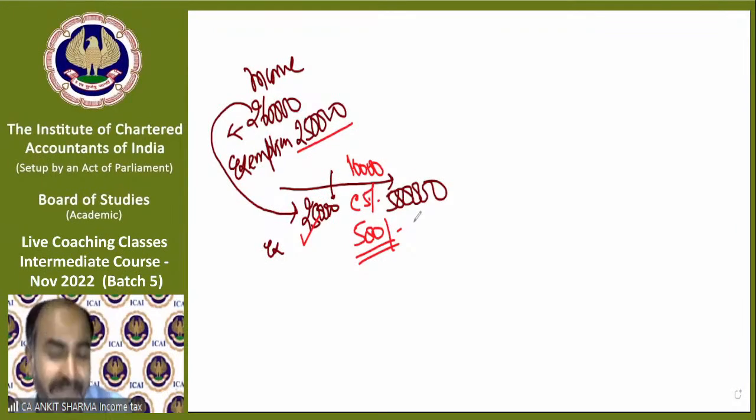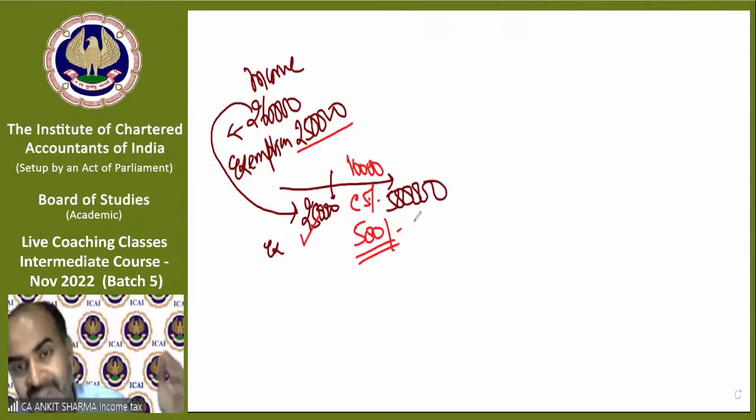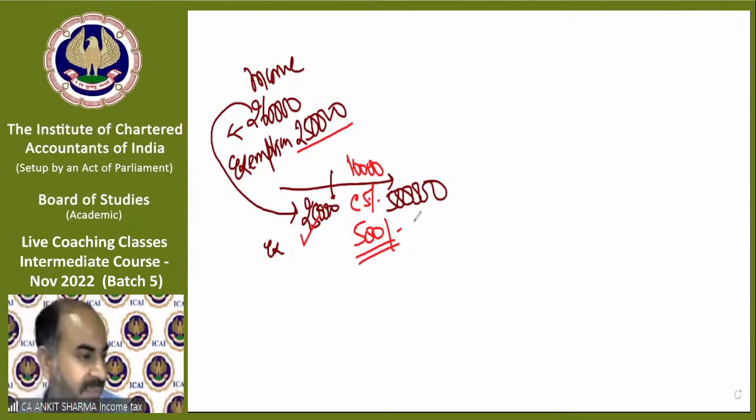So even on 31st March, or even on 1st April, if you are celebrating your 60th birthday, even in that case, in the previous year, you will be treated as a senior citizen.